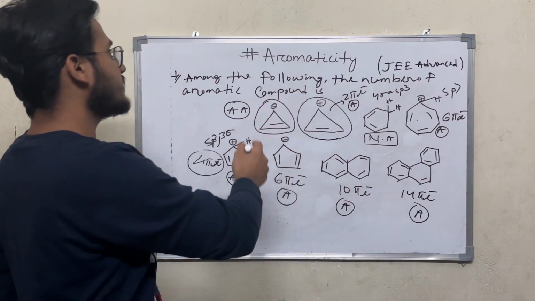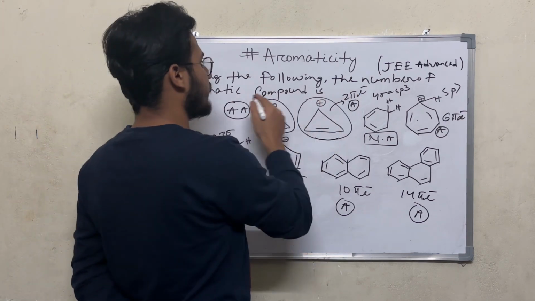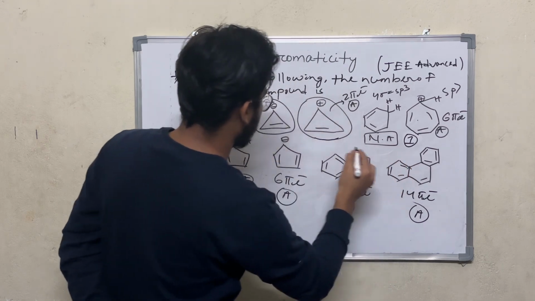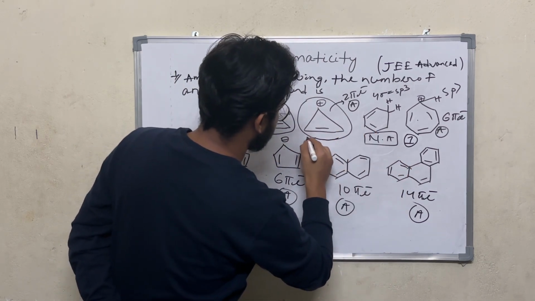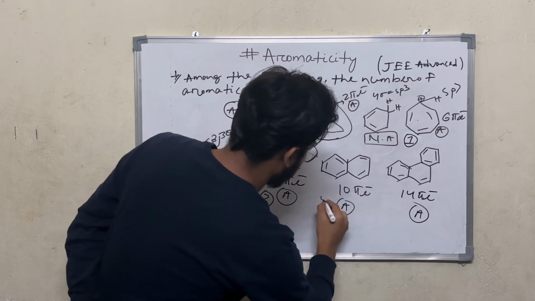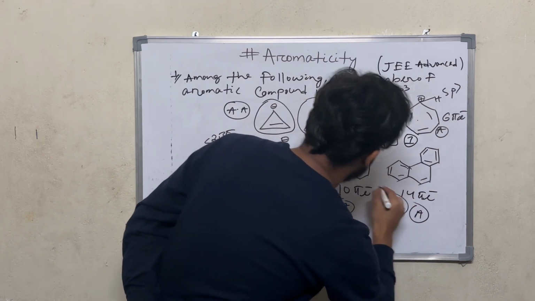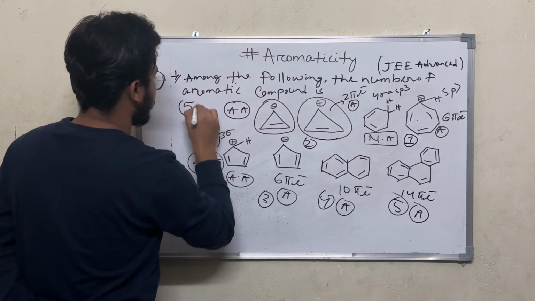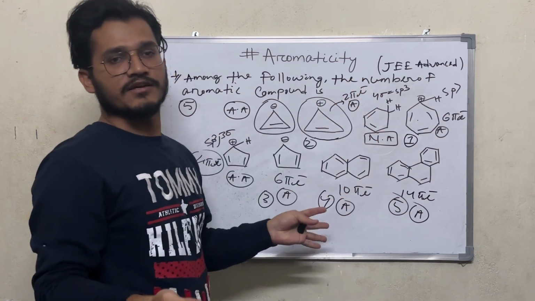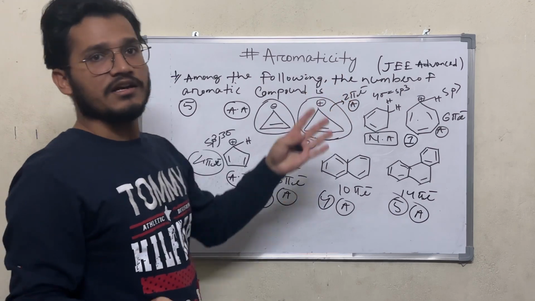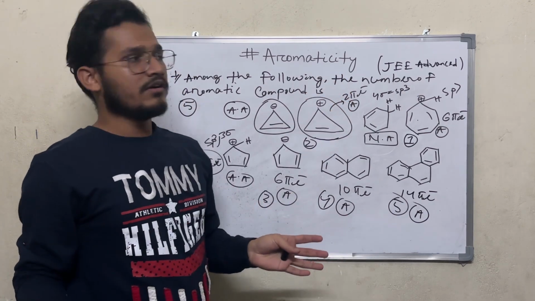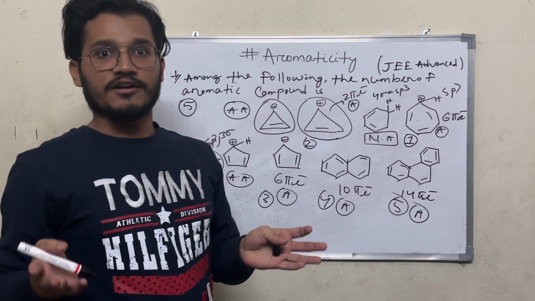Let's come to the question. That means among the following, the number of aromatic compounds is: here there is one aromatic compound, and here again it is also aromatic, so 2, and here it is again aromatic, 3, 4, 5. So the answer to this question should be 5. So we have already solved one previous question of JEE Advanced. Similarly, this type of question comes in JEE Advanced as well as in JEE Mains. So whatever I have taught, you can easily solve all the problems related to aromaticity.